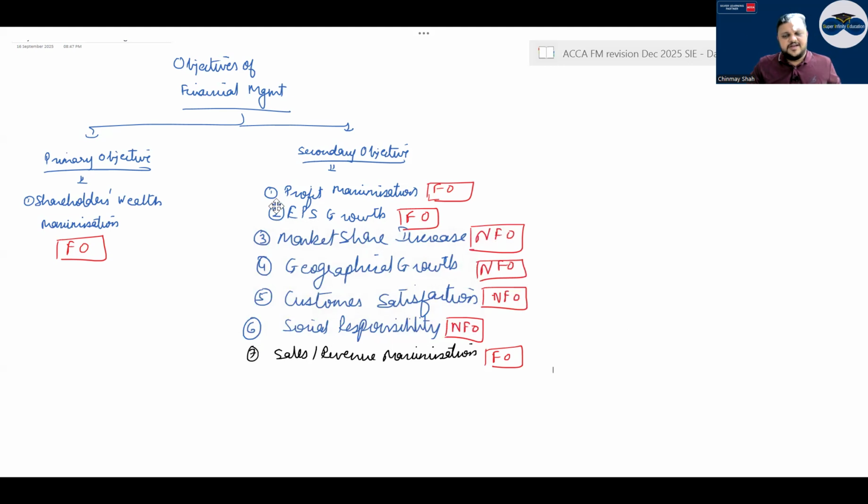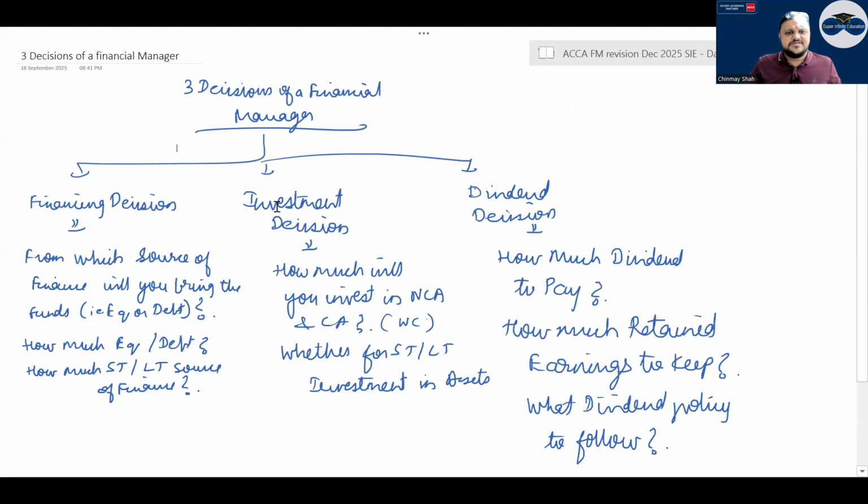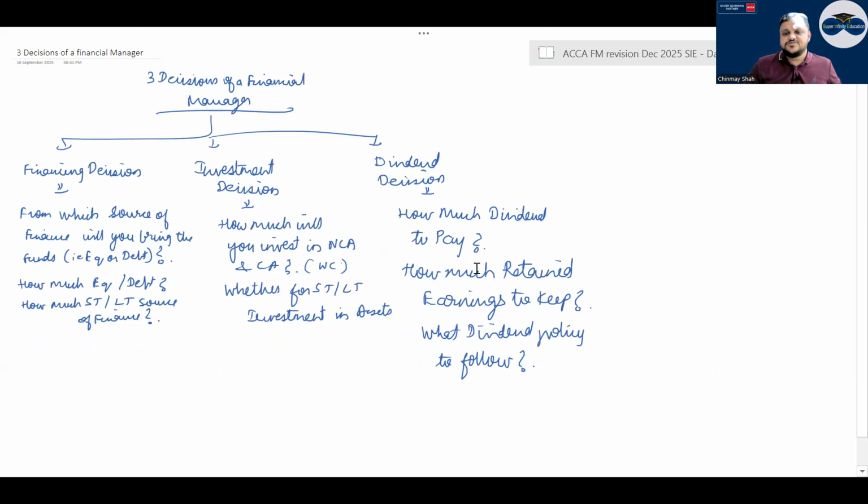Then the 3 decisions of a financial manager are: financing decision, investment decision, dividend decision, correct? Have a look. Financing decision: from which source of finance will you bring the funds? Investment decision: how much you will invest in non-current assets or current assets, and whether for short-term or long-term investment in assets. Dividend decision: how much dividend to pay, how much retained earnings to keep, what dividend policy to follow. So the 3 decisions of a financial manager are financing, investment and dividend, right?